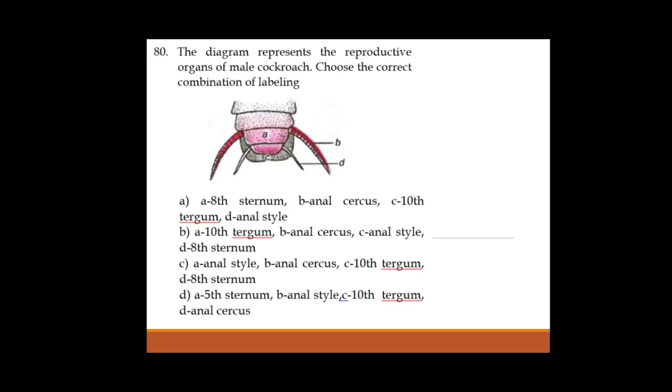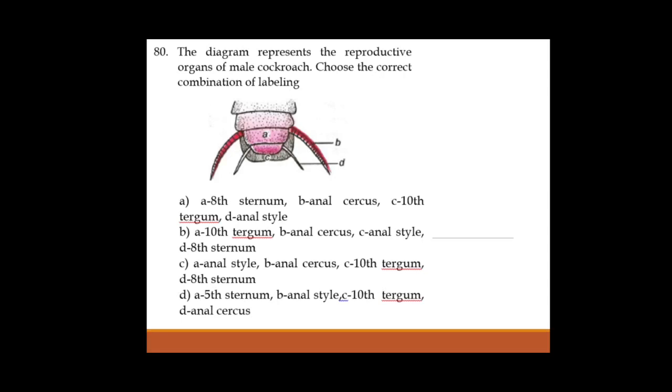Next, question 80. There is a diagram of a cockroach on the ventral side. You need to identify A, B, C and D. So these are the labelings. A is a sternum, as we can easily see. C represents the 10th part. A should be the 8th one. A is the 8th sternum. B is the anal sulcus. Then C is the 10th tergum. D is the anal styles.